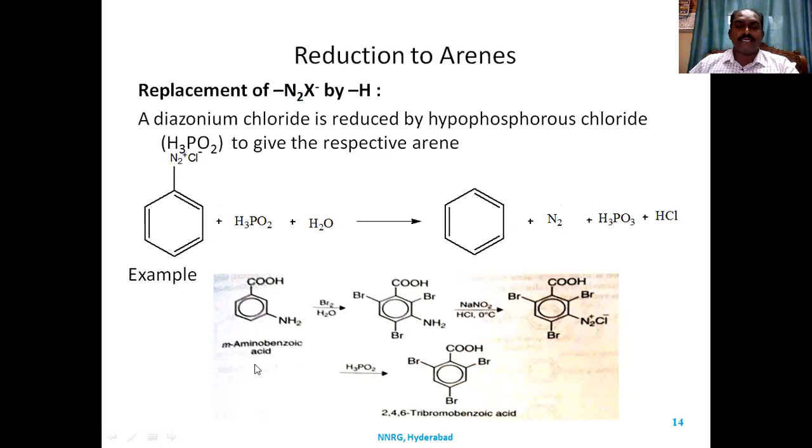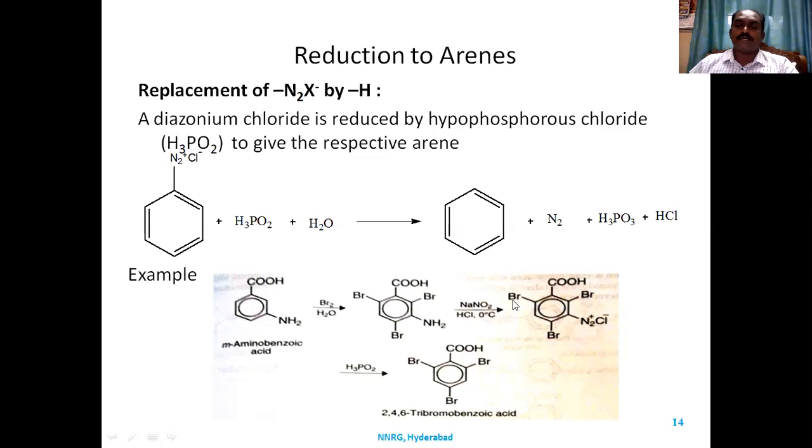So for example, meta-aminobenzoic acid, when it is treated with bromine, tri-substitution takes place and meta-aminotribromobenzoic acid is formed. When it is treated with nitrous acid, diazotization takes place.